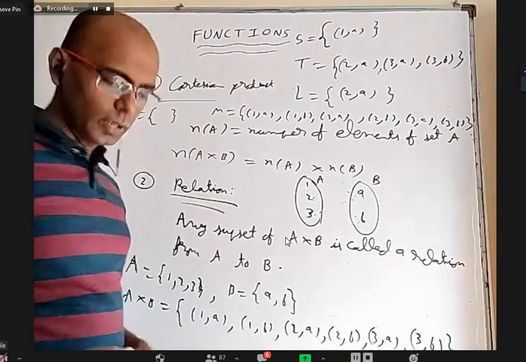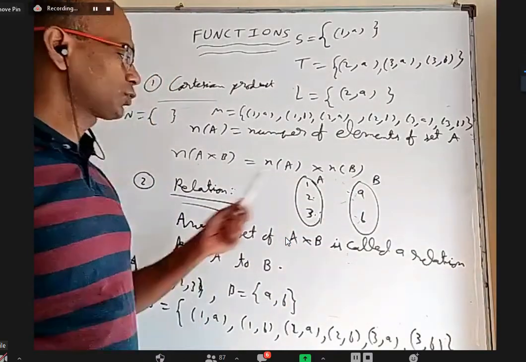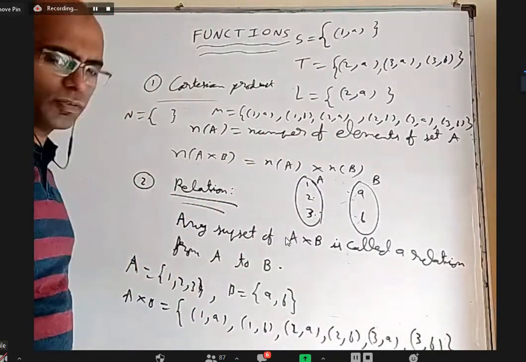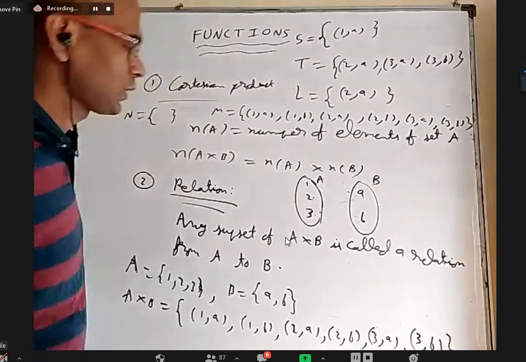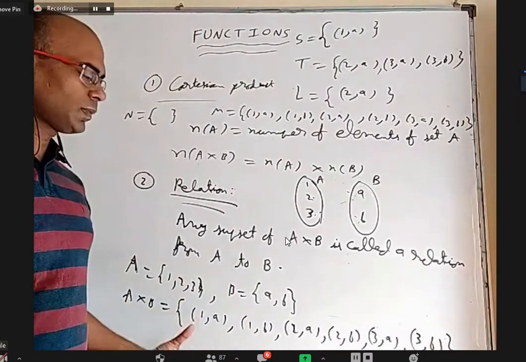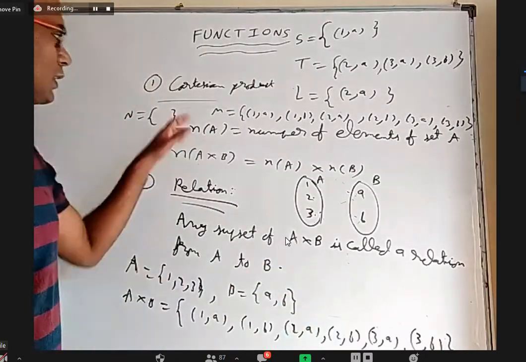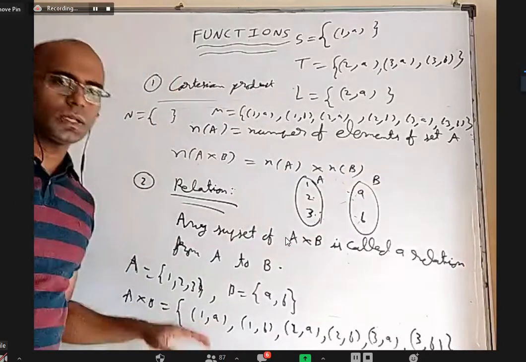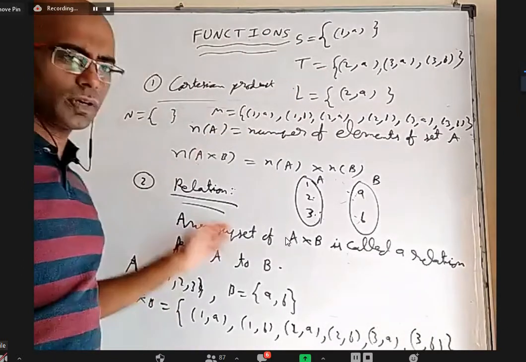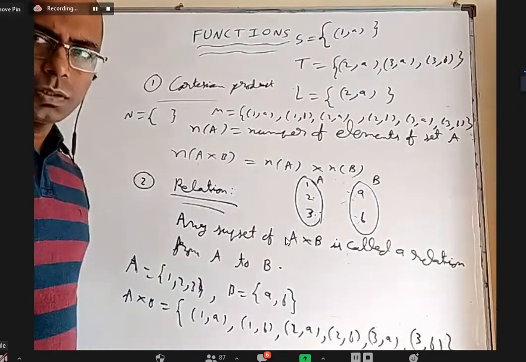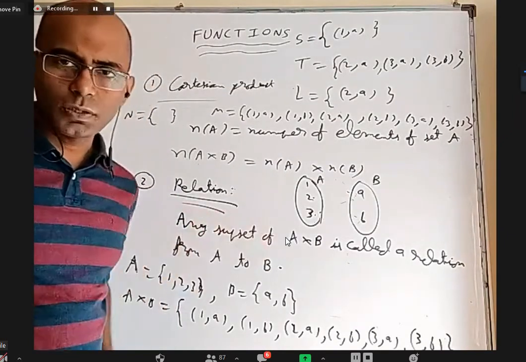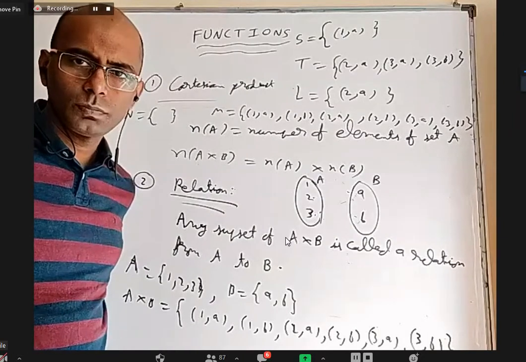Okay. So any relation can be shown as an arrow diagram, can be shown in roster form. Sometimes I can show it in set builder form also. Every set can be written. But the point is very simple. You take A cross B, any subset of that, only one element of that, or 2 or 3 or all of them or the null set. All of them are subsets of this. They are called relations from A to B. So these are different examples of relations from A to B. Okay, so for everybody clear, we only mentioned two things. What is A cross B and what is a relation from A to B? Anybody any doubt? No, sir.